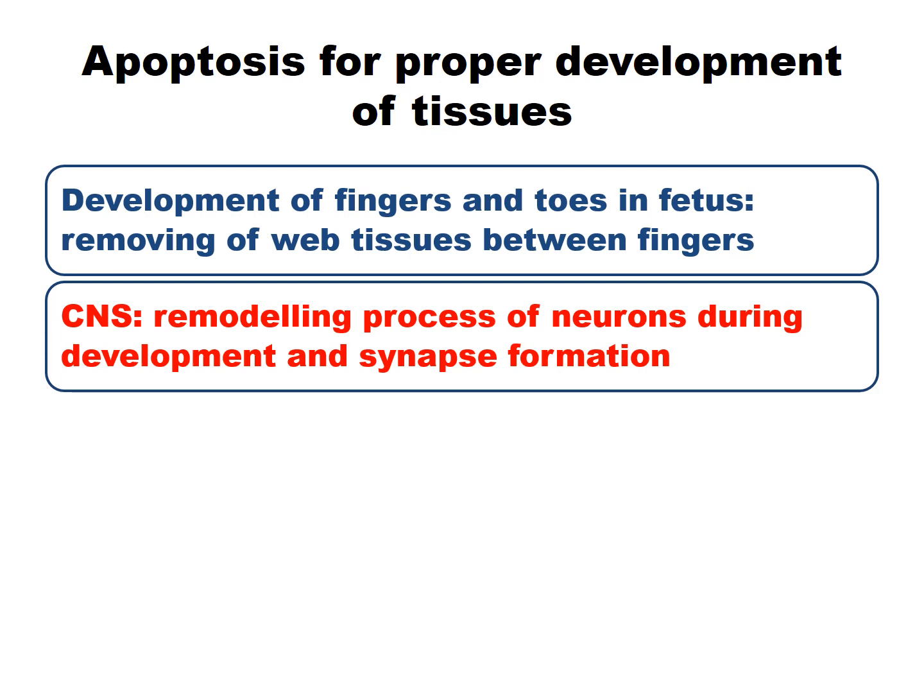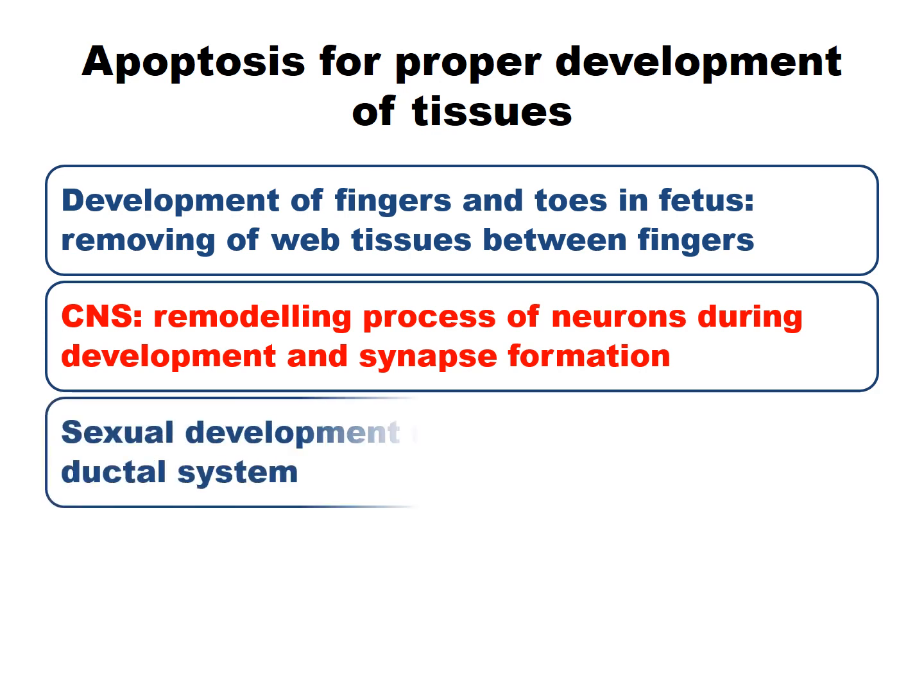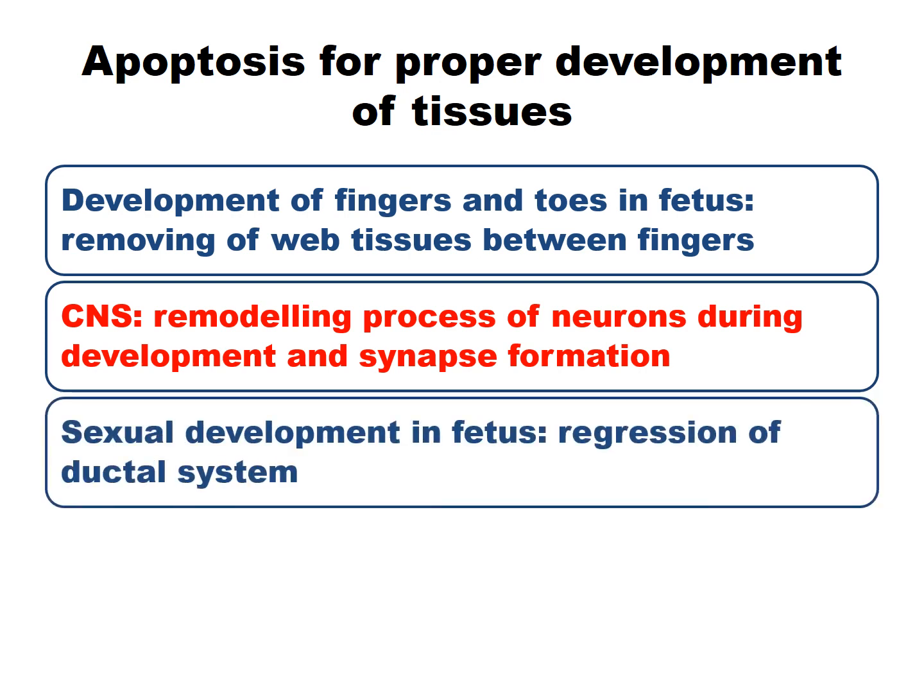The neurons which are more activated and more required by the body undergo synaptic plasticity and selection, and those synapses which are not important for the body are selectively eliminated, a process known as synaptic pruning. Then sexual development in the fetus, with the regression of the ductal system.